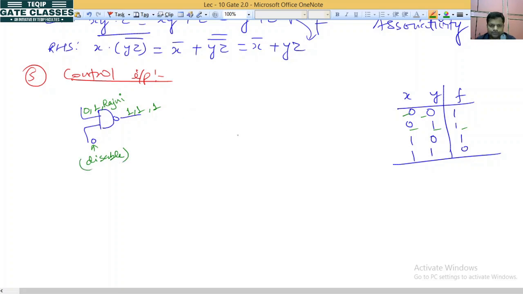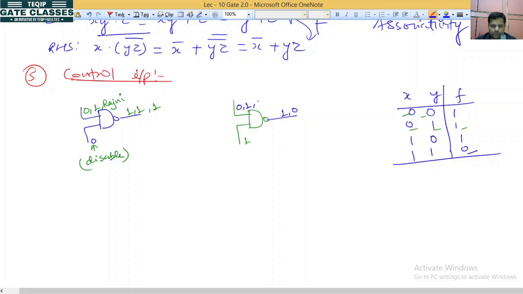Now if we fix one input at 1, then observe this. If we have 0 here, so 0 1, output will be 1. 1 1, output is 0.